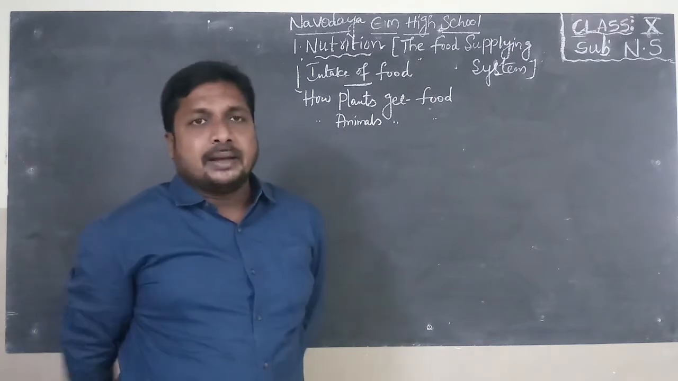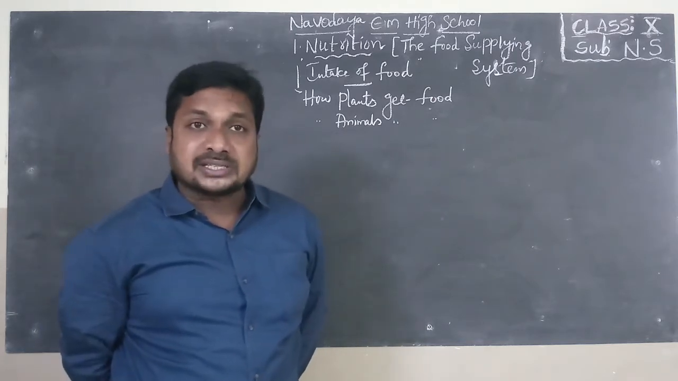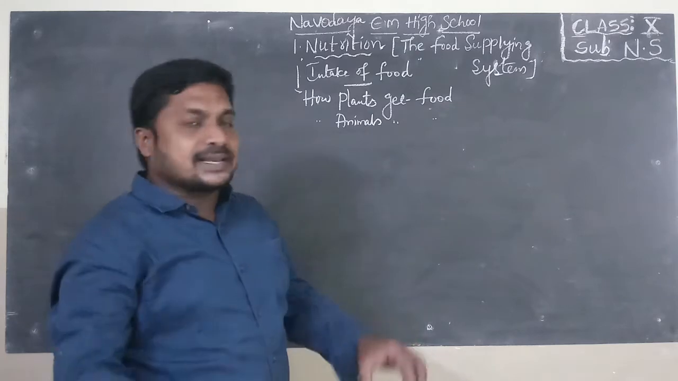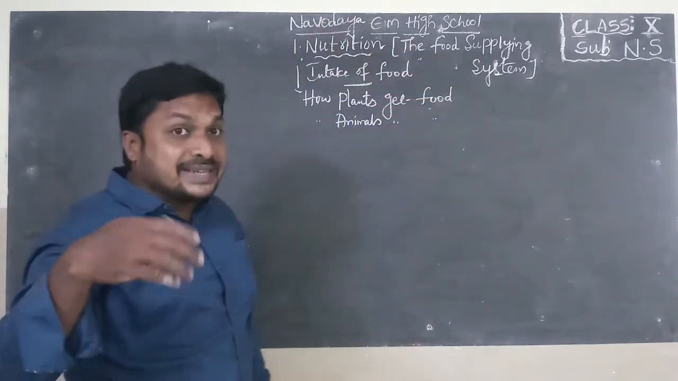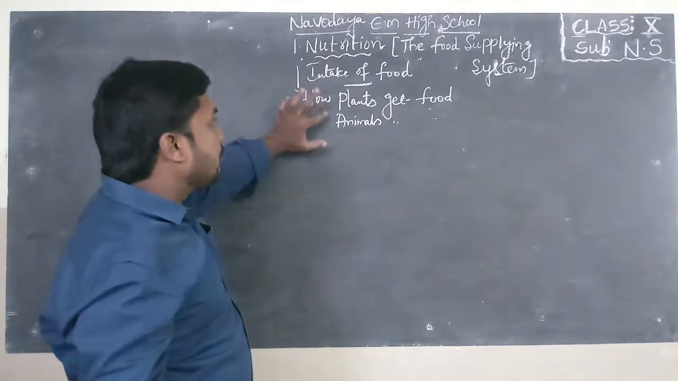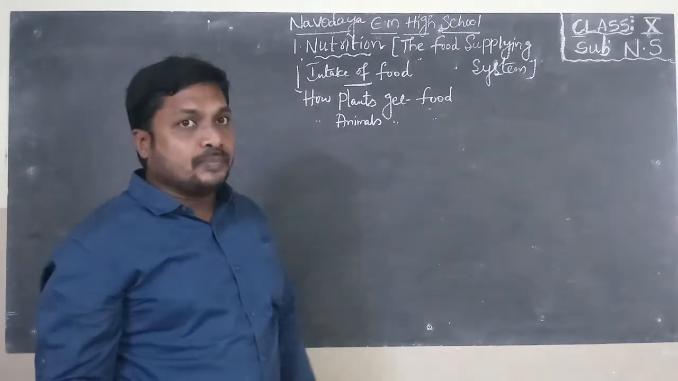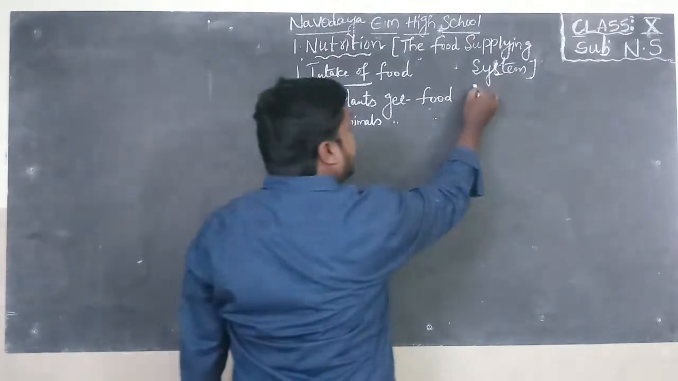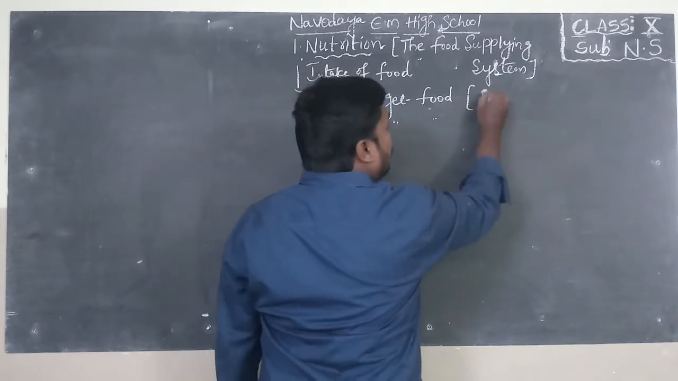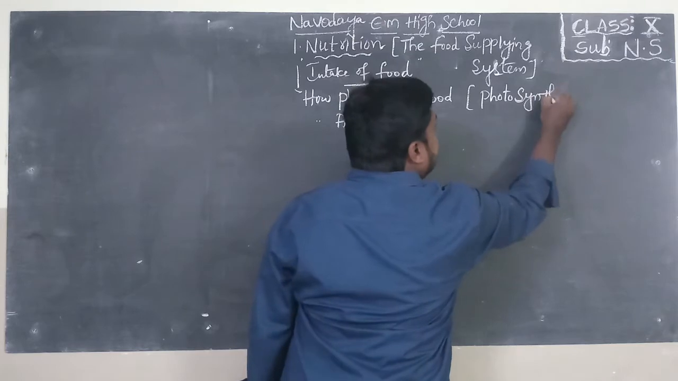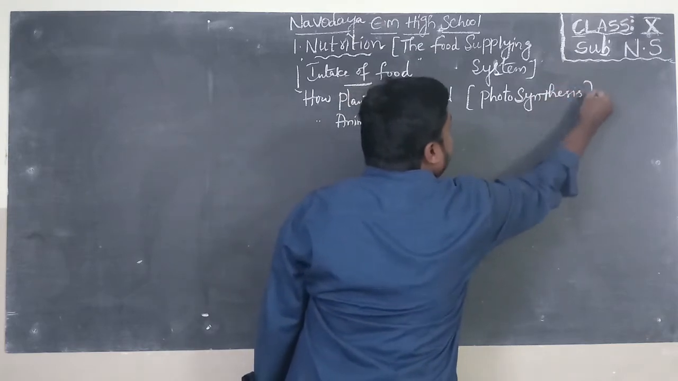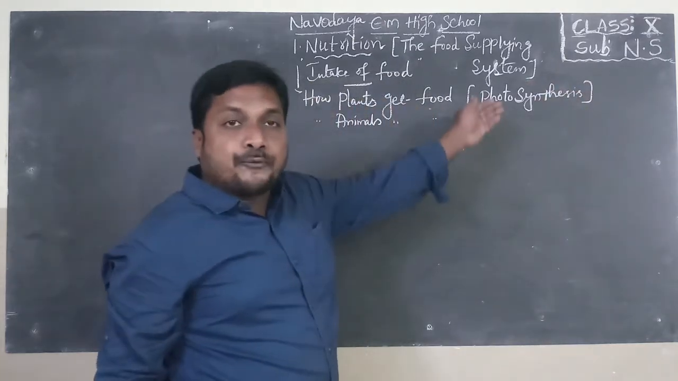We all know that plants get food in the process of photosynthesis. In this lesson, nutrition, the food supply system, we want to discuss how plants get food and how animals get food. First of all, let us discuss the definition of photosynthesis.